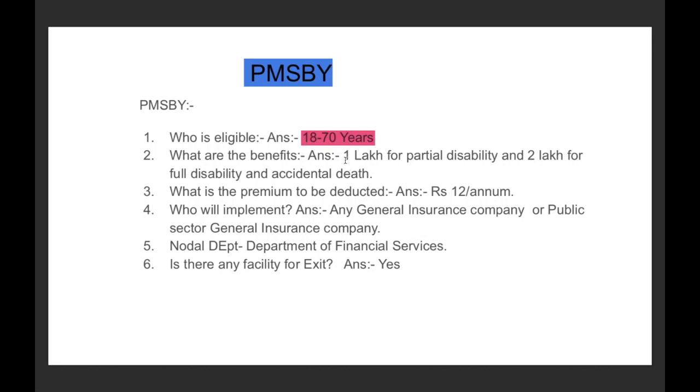The person who has subscribed to the Pradhan Mantri Suraksha Bima Yojana will get 1 lakh rupees for partial disability and 2 lakhs for full disability and accidental death. What is important to remember here is that it is in the case of accidental death, not natural death. Understood? Now, the next point, what is the premium to be deducted if one is a beneficiary under the Pradhan Mantri Suraksha Bima Yojana? Then he has to give rupees 12 per annum.